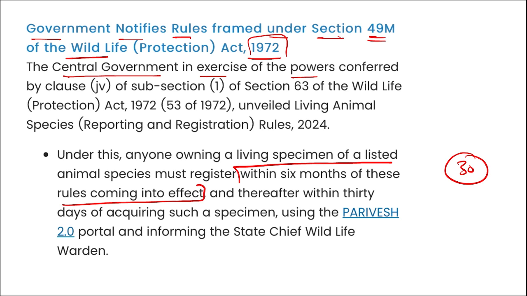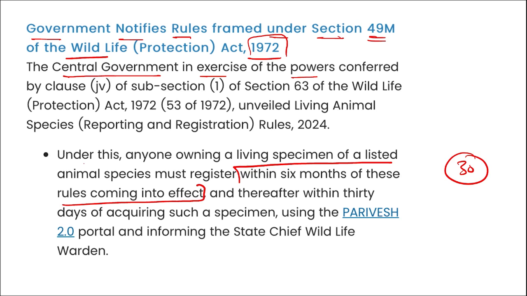I repeat, if they have any living specimen of an animal in their home, they must register within 6 months of the law coming into effect, and after the law comes into effect, the time period is reduced to just 30 days after owning a wild animal, correct?